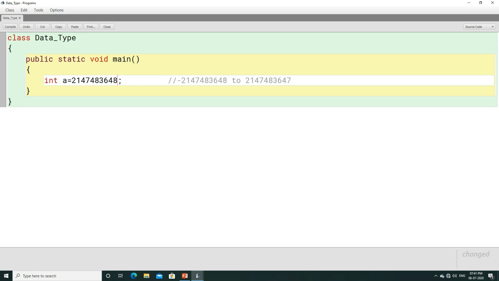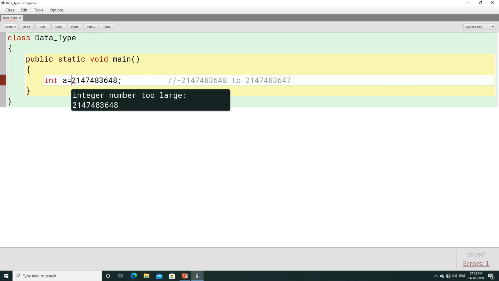You cannot have a value greater than 2147483647 in the form of integer. So when you write a number which is greater than this, it shows you an error that is integer number too large.